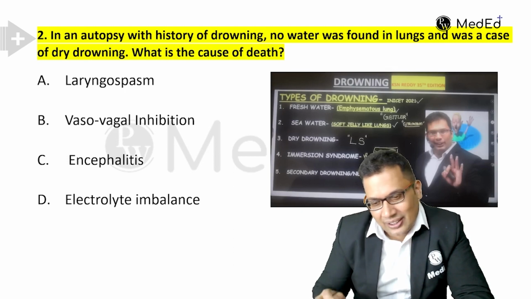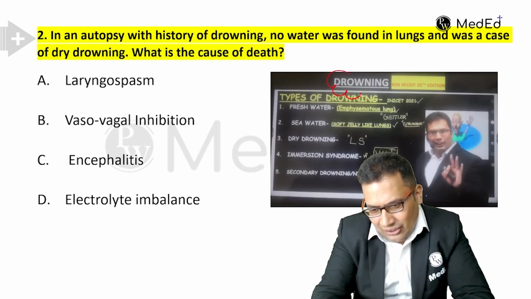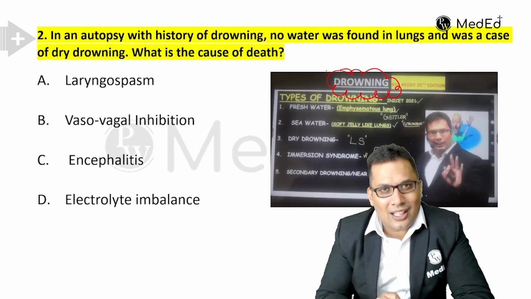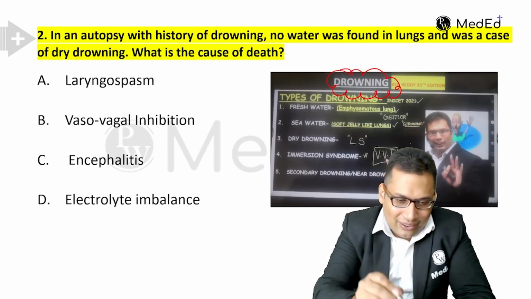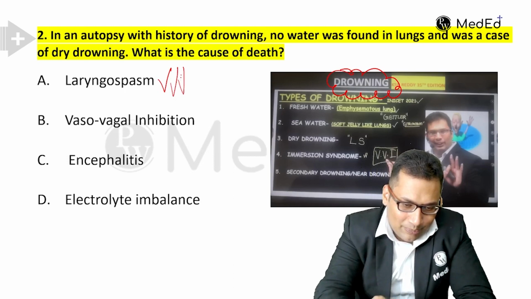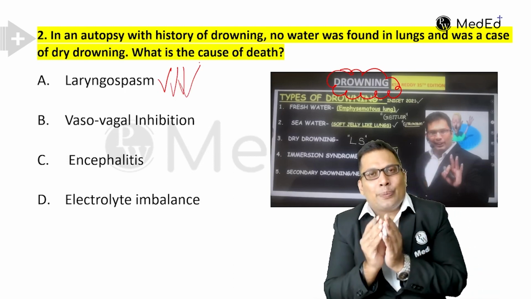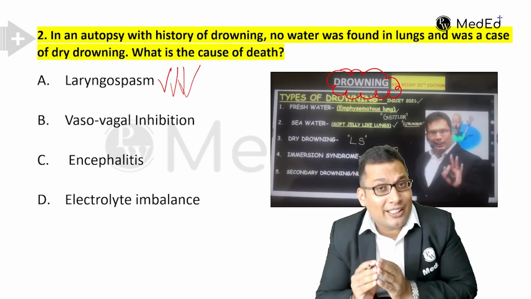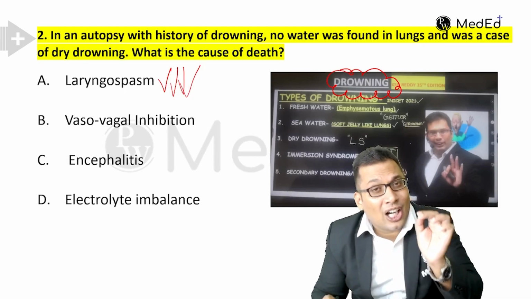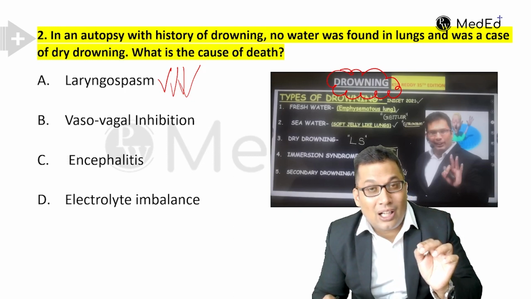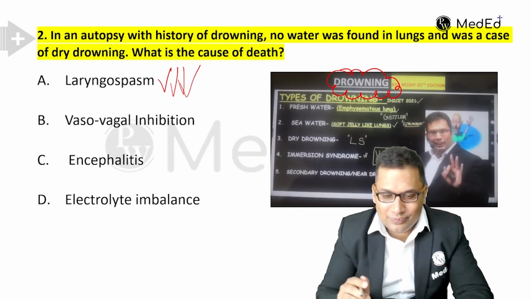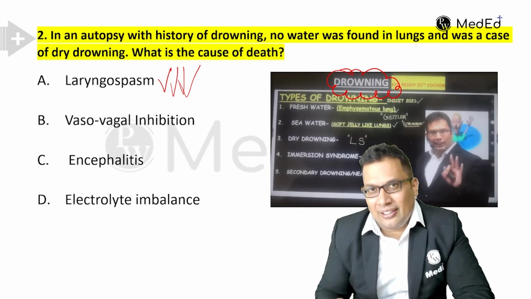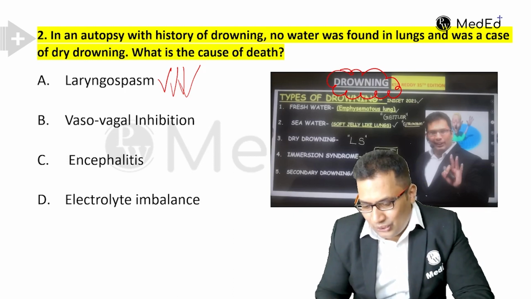We discussed this in our rapid revision classes. The answer is laryngospasm. Laryngospasm is the cause of death in dry drowning. The vasovagal inhibition is the cause of death in hydrocution or cold water drowning. This is discussed in the rapid revision course.